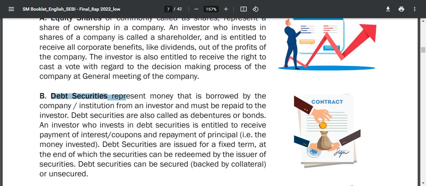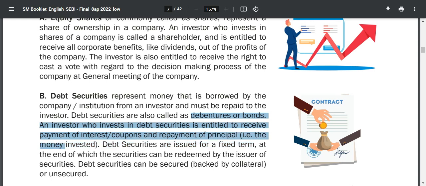Okay, next we study debt securities. Debt securities represent money that is borrowed by a company or institution from the investors and must be repaid to the investor. Debt securities are also called debentures or bonds. An investor who invests in debt securities is entitled to receive the payment of interest coupons and the repayment of the principal.